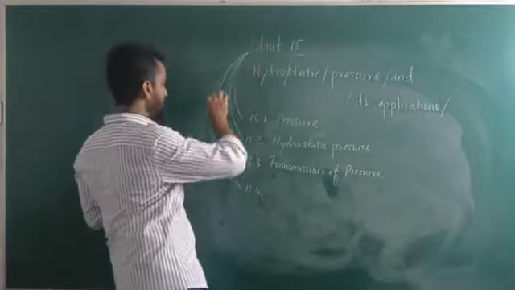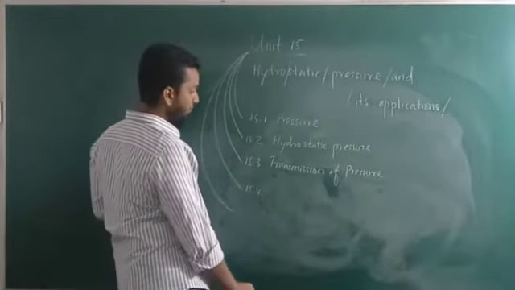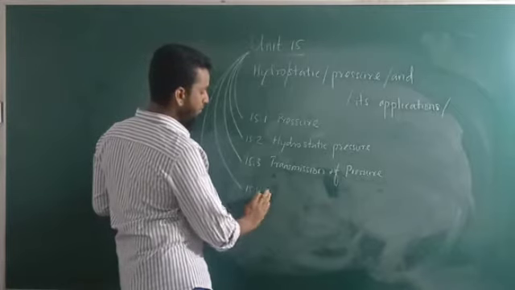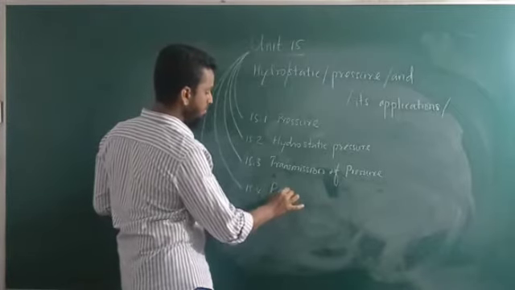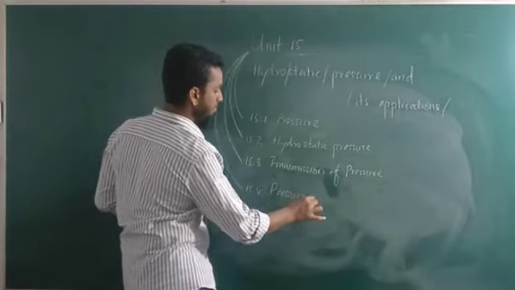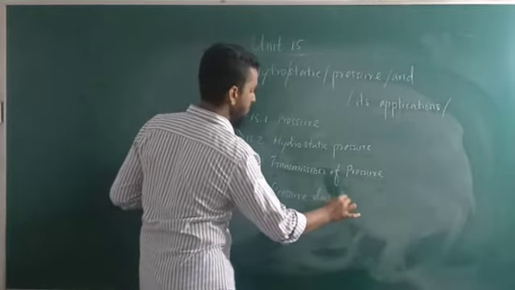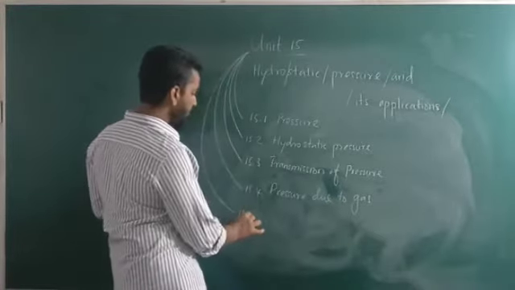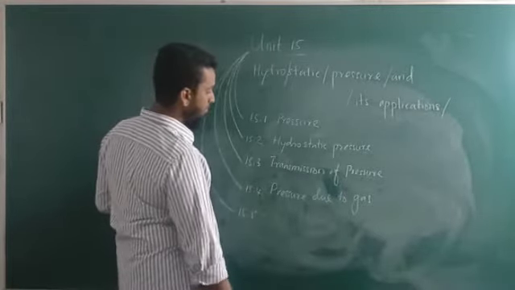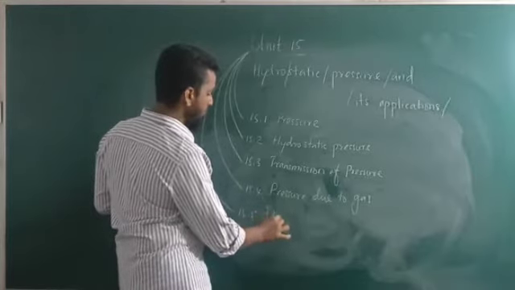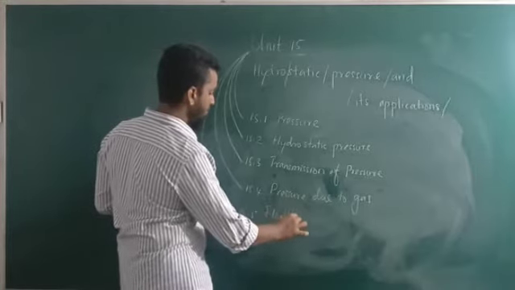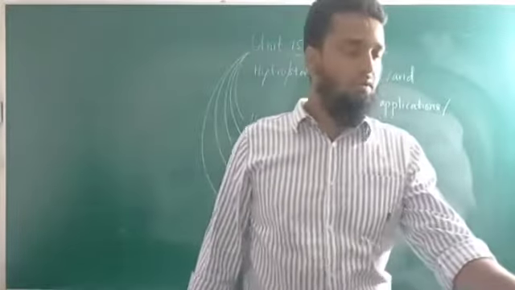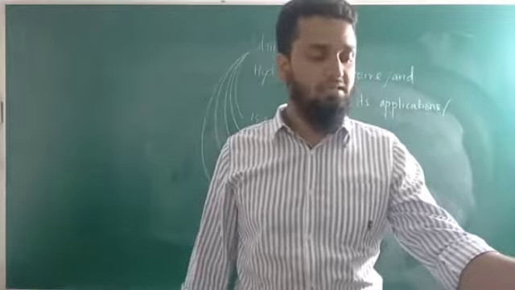Sorry, you have 5 parts, right? 15.4 is pressure due to gas. 15.5 is about flotation. Right? You have 5 parts in this chapter.